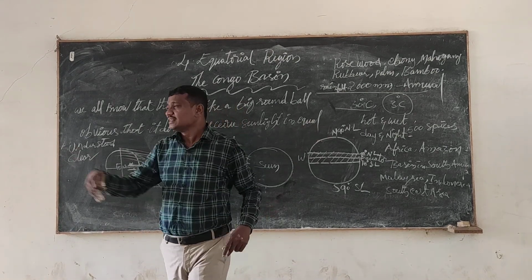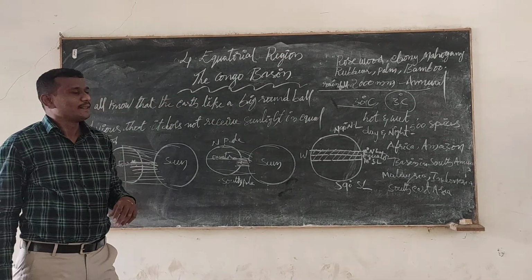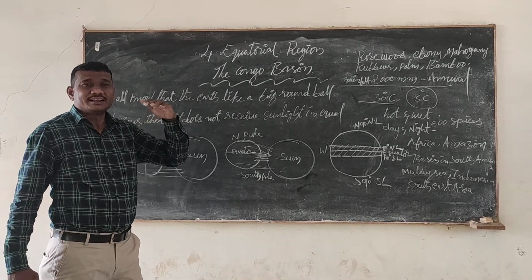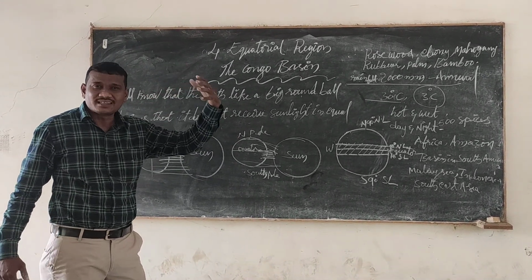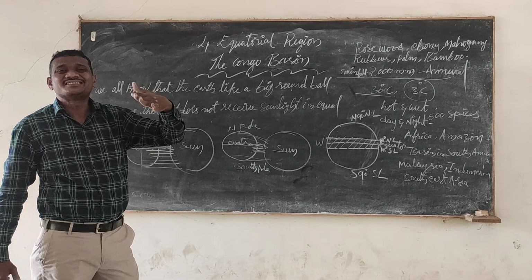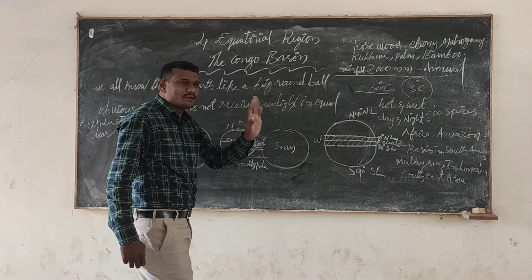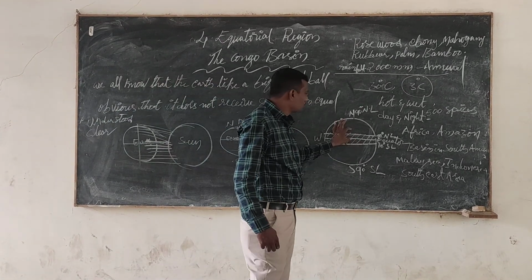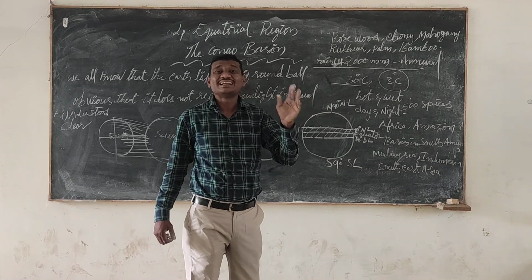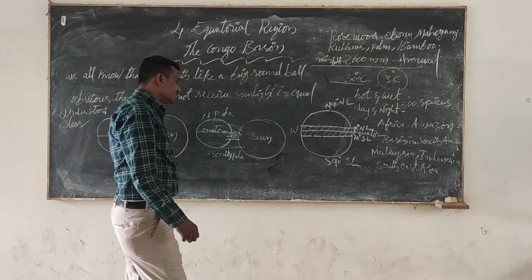You observe in our societies, children, the day and night times are quite different. Sometimes days are very long and nights are very short, or sometimes nights are very long and days are very short. But this type of situation does not occur in the equatorial region. In the equatorial region, the days and nights are equal.